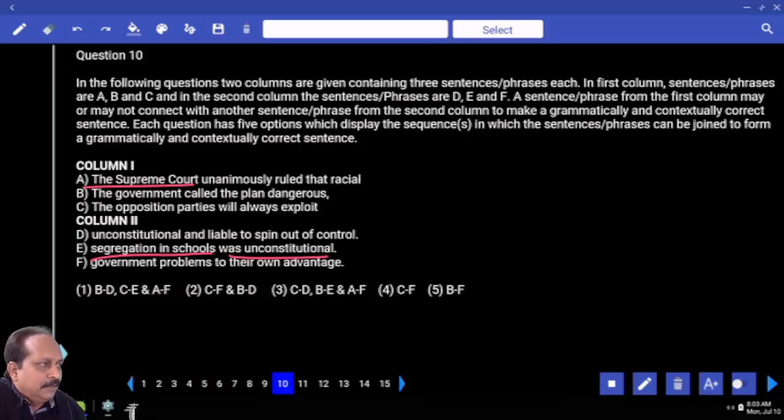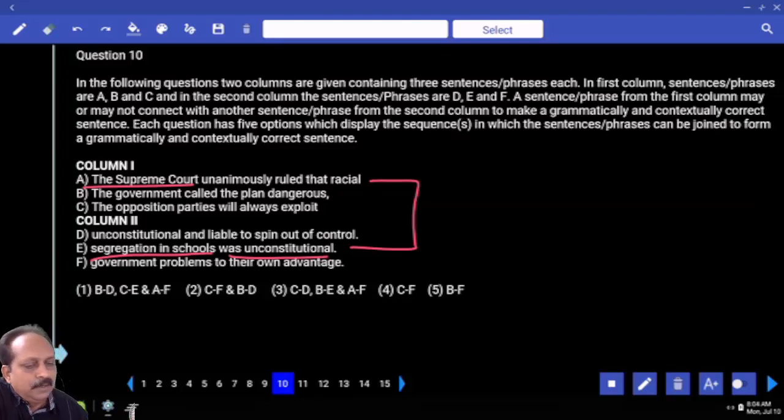Usually India, obviously. The Supreme Court unanimously ruled that racial segregation in schools was unconstitutional. There is a possibility for this because the US also has a Supreme Court. Yes or no? We also have a Supreme Court. So hold this one. Let us go to the next one because we don't know which Supreme Court they are talking about.